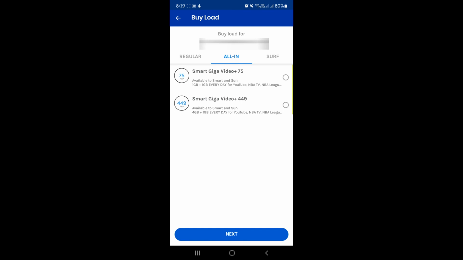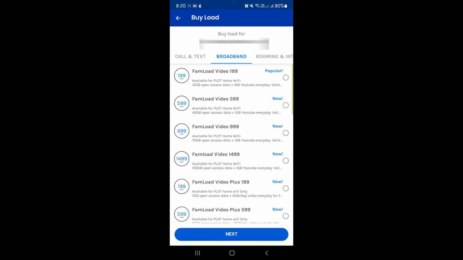And then it will also ask you the specific promos that you actually want to avail. We have the regular, all-in, surf. So if you are loading for a customer, they already have that specific promo that they would want you to load. But for this one, let's select broadband, and then assuming that we're trying to load our PLDT home broadband. So that's from load video 999.